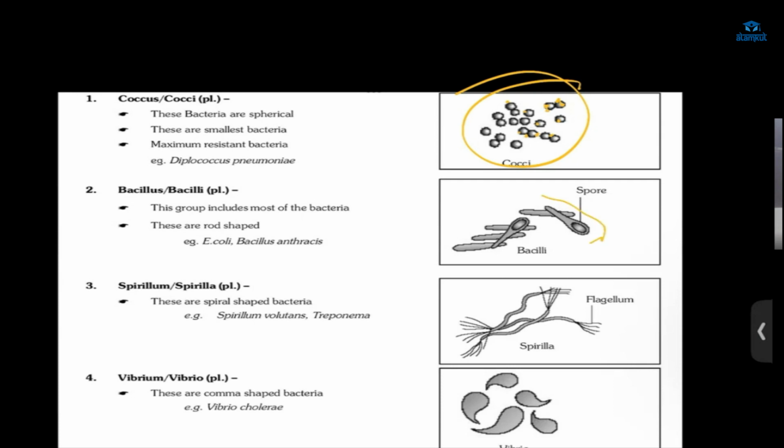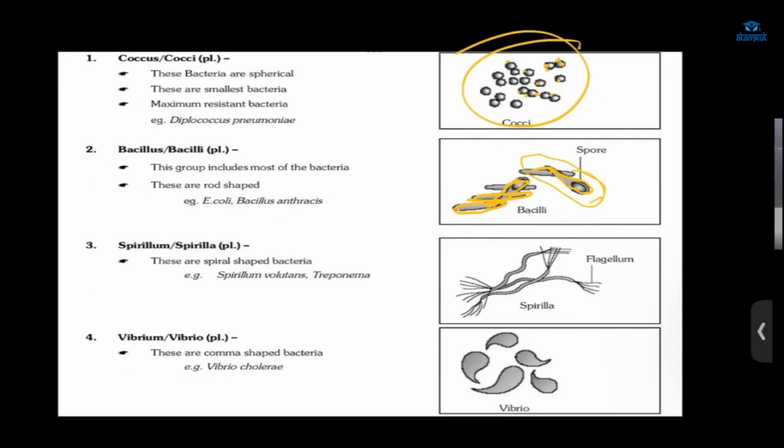And here we have bacillus. These bacilli are what? Rod shape. Here, rod shape, right? If there are many of the bacillus, then it is bacilli, and this is spirilla, plural, and a single one is spirillum.